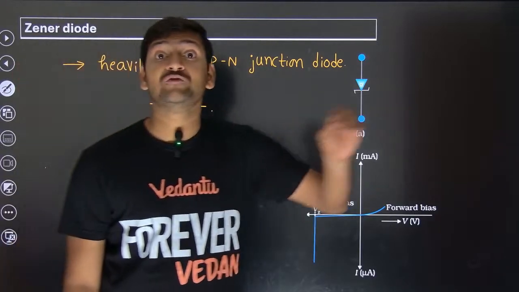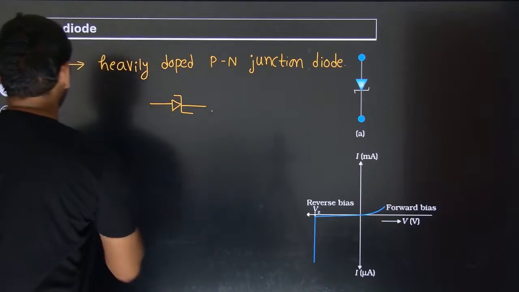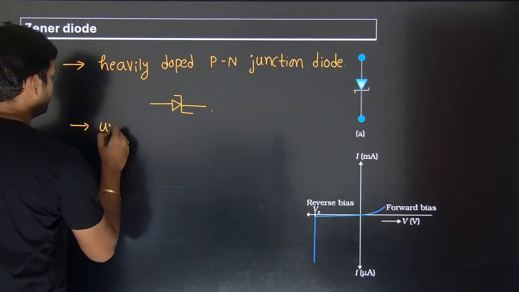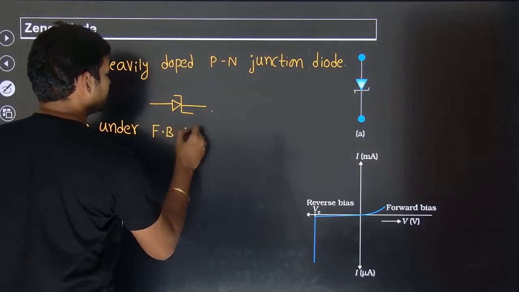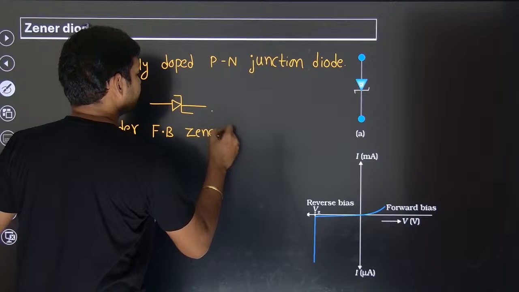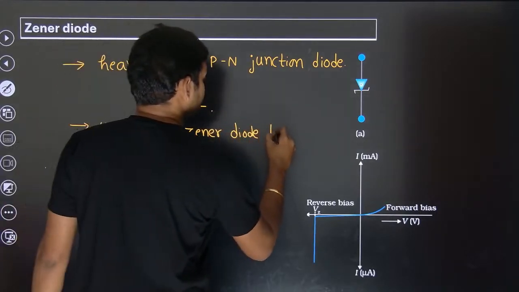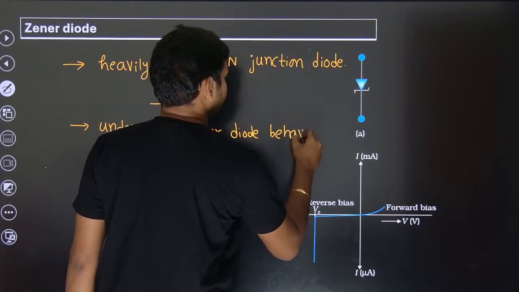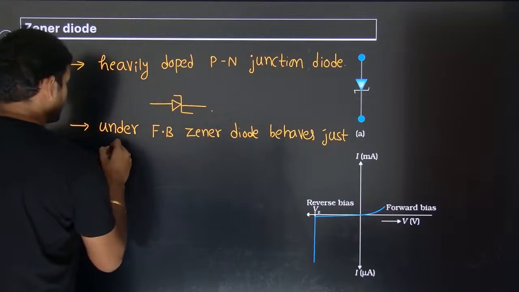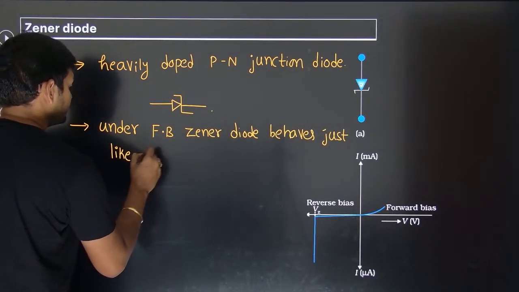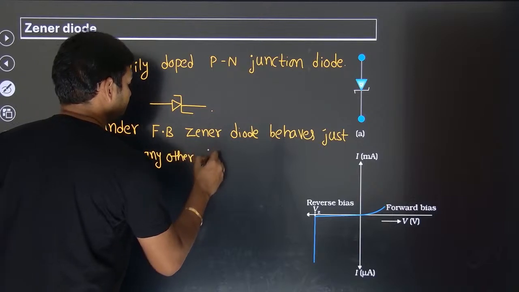Under normal forward biasing, the Zener diode behaves just like any other diode.